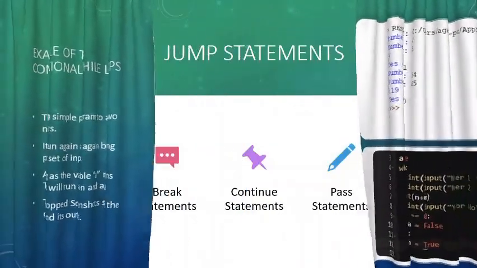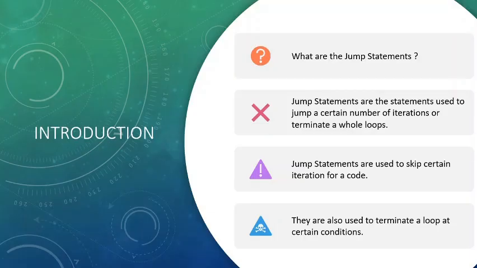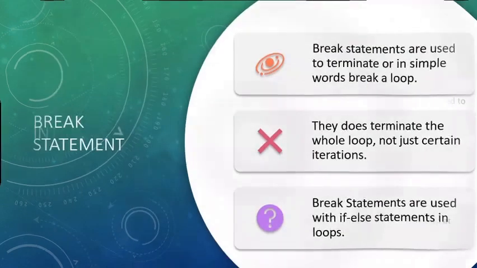Jump statements. Python supports 3 types of jump statements: pass, break, and continue. As the name suggests, jump means skipping a certain part of the program, and that is called a jump statement. Break, continue, and pass. Jump statements are used to jump over a certain number of iterations or to terminate a whole loop. They skip a certain code block. They are used to terminate a loop at certain conditions.